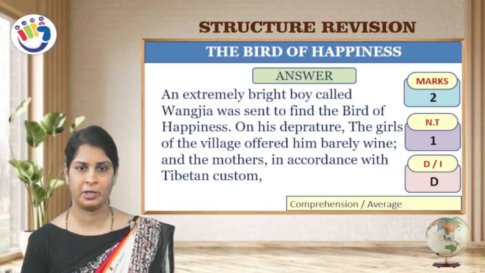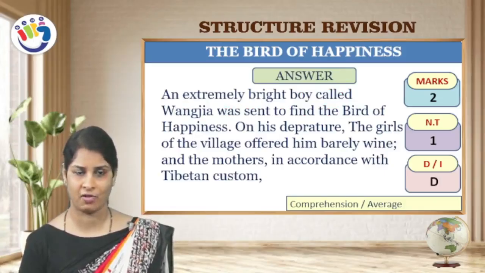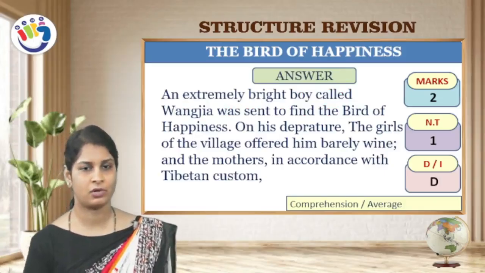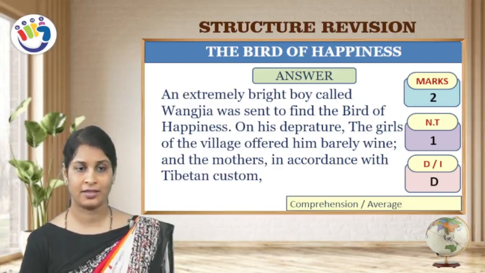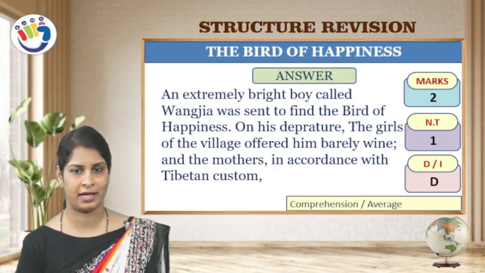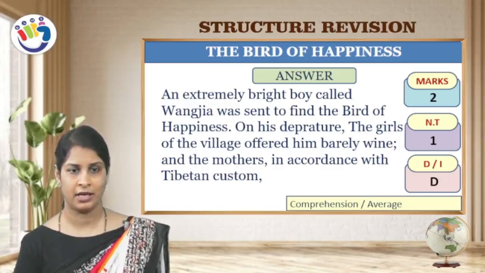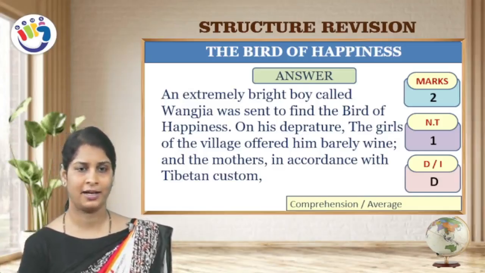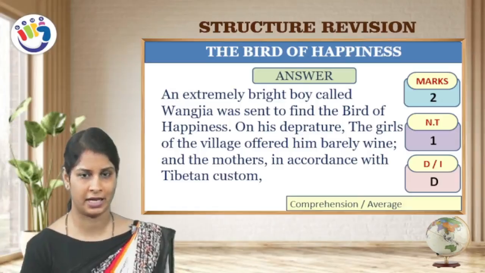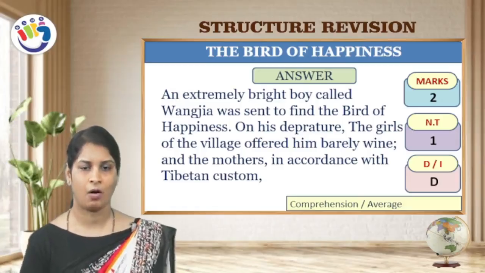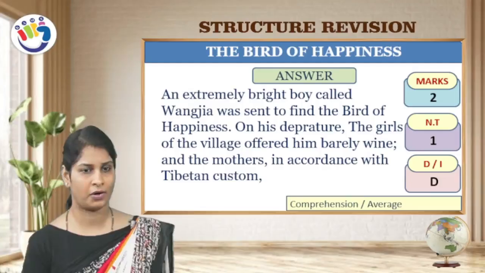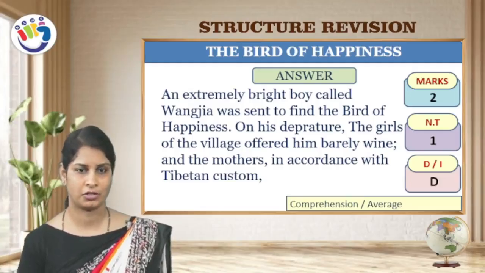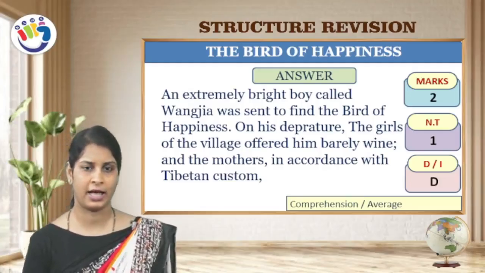An extremely bright boy, none other than our Wang Zia, was sent to find the bird of happiness. On his departure, the girls of the village offered him barley wine and the mothers did the same in accordance with the Tibetan custom. Before sending him to find the bird of happiness, all the village people and the girls sent him off offering barley wine and the mothers in accordance with the Tibetan custom, because every country has its own culture.